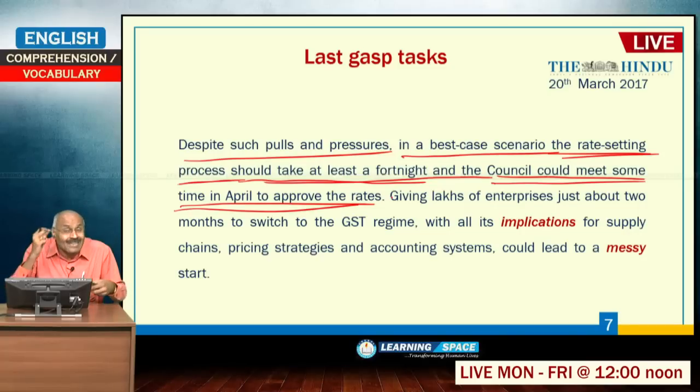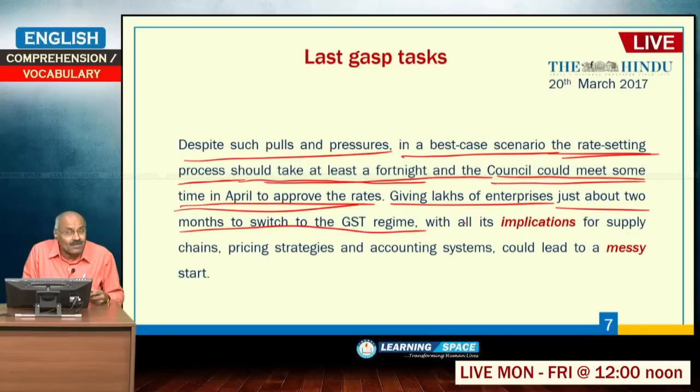These are talking about a future course of action, giving lakhs of enterprises just about 2 months to switch to the GST regime. After that, how much time is left until July 1? 2 months is left. So, giving lakhs of enterprises just about 2 months to switch to the GST regime with all its implications for supply chains, because there will be a lot of implications for the supply chains.